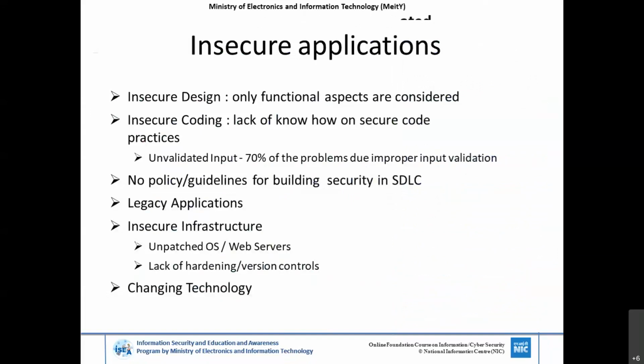If you design the application insecurely, it becomes very difficult after identifying the issues, because the cost of fixing vulnerabilities in the design phase versus after the production phase is very high.